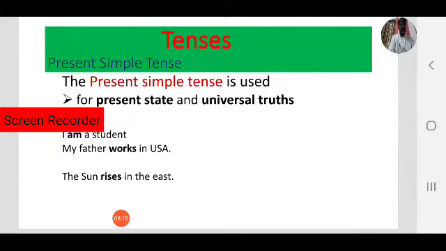Presently he is working in USA. My father works in USA. Next, the sun rises in the east. The sun rises in the east, you know. That is a universal truth. The sun sets in the west. That is also a universal truth. So to talk about a present state or universal truths, we use the present simple tense.